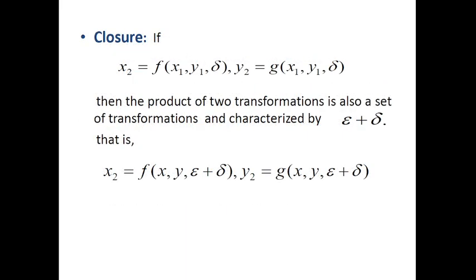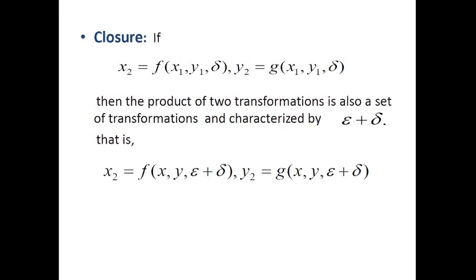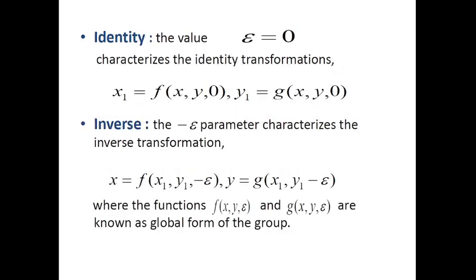In the case of the closure property, we have a given transformation, x2 and y2 with parameter delta, and x1 and y1 with parameter epsilon. Then the product of these two transformations gives another transformation that is characterized by epsilon plus delta, given by x2 and y2 with parameters epsilon plus delta. And next is the identity property, that is, for parameter epsilon equal to 0 we get